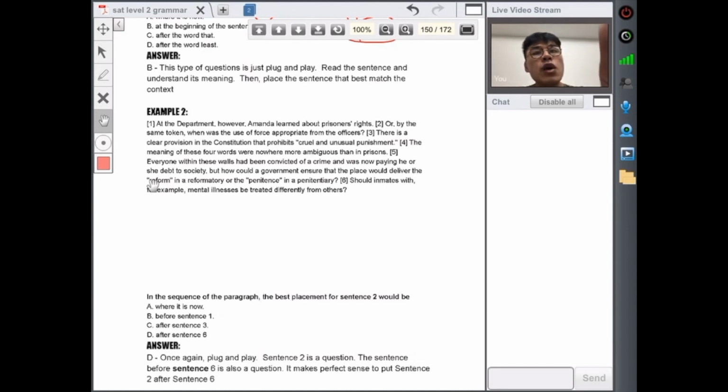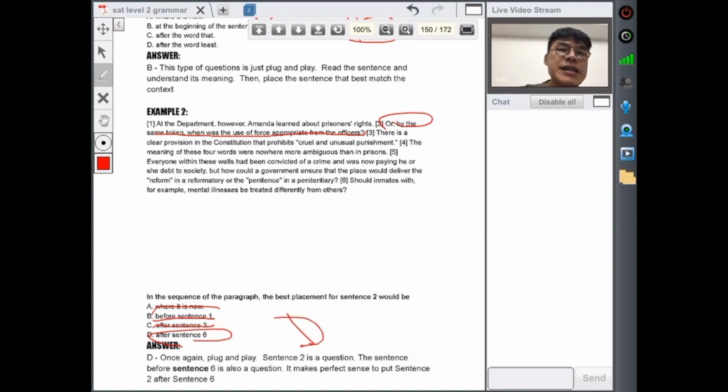Okay, so sentence 2 is right here: or by the same token, when was the use of force appropriate for officers? So this one, where it is now, is very awkward, so cross it off. Before sentence 1, you won't start a paragraph or a sentence with "or," so B, cross off. After sentence 3, there is a clear provision in the Constitution that prohibits cruel and unusual punishment, or by the same token, when was the use of force appropriate for officers? All right, so this one, cross off. Well, this one you can. The answer for this one is D.